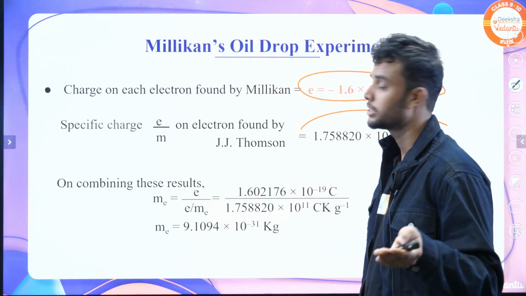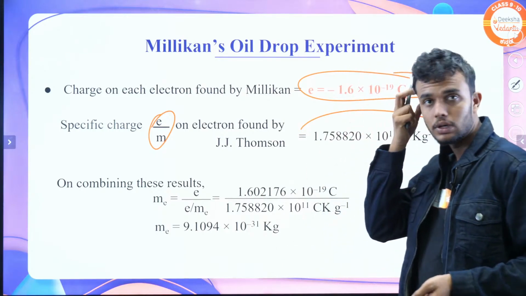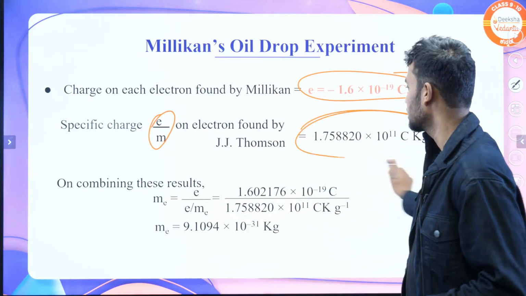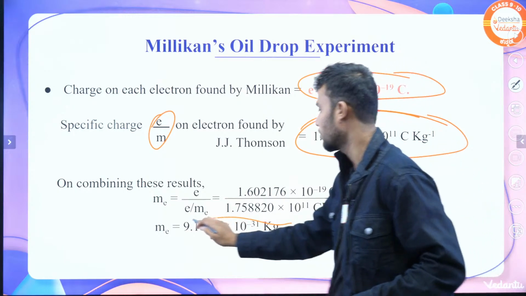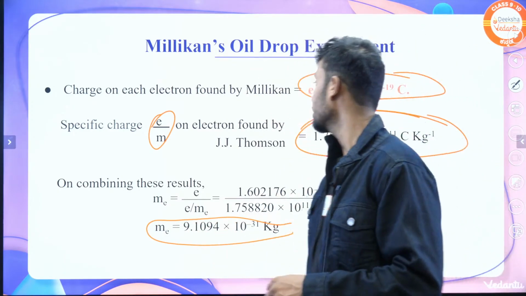Specific charge is nothing but e by m. Specific charge is very important. And on combining these results, we get the mass of an electron. This way we can easily determine the mass of an electron.